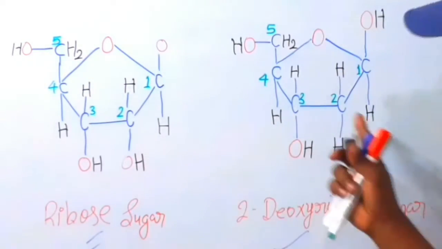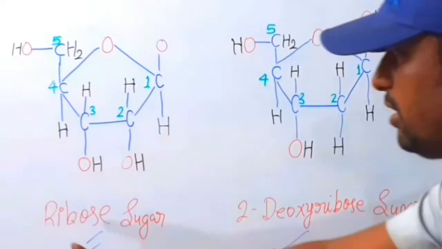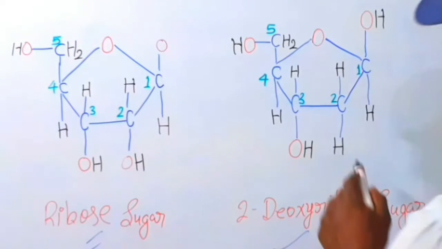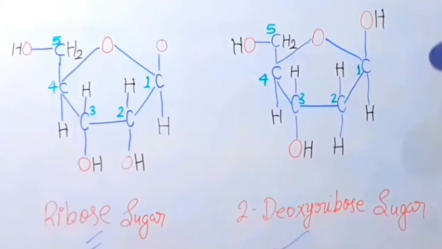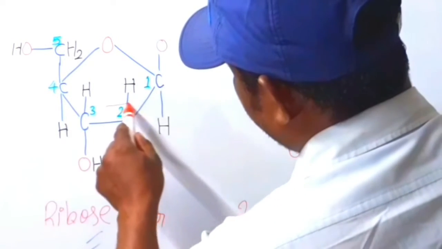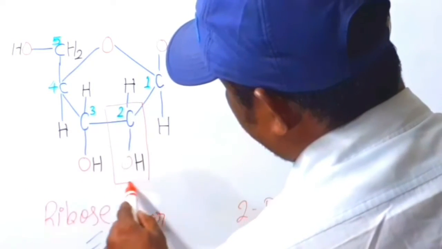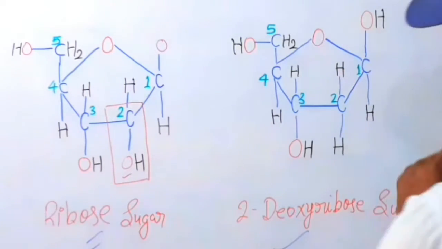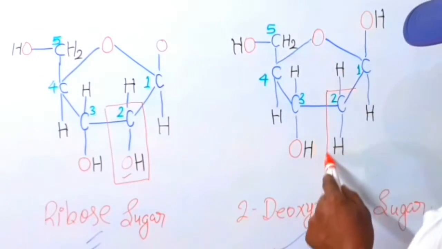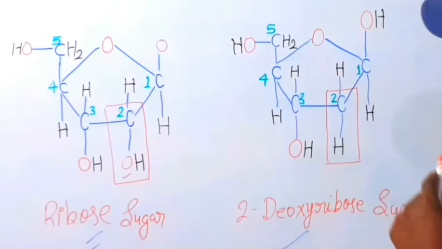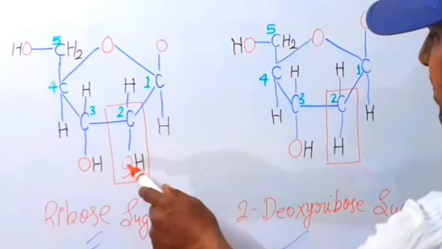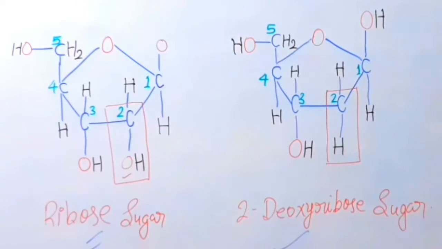The difference between the two is why one is called ribose and the other deoxyribose. Carbon number 2 contains the OH group, an alcohol group, and in the other, carbon number 2 contains only H. It means the oxygen is removed here.